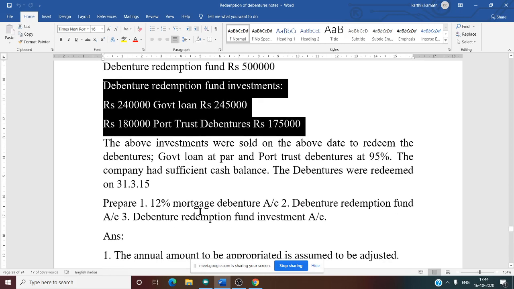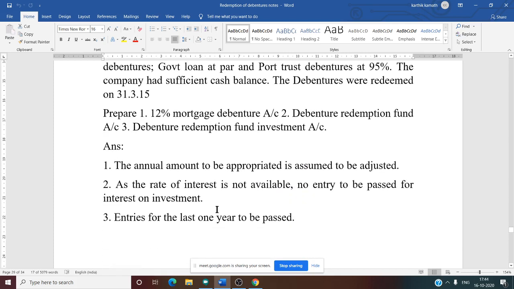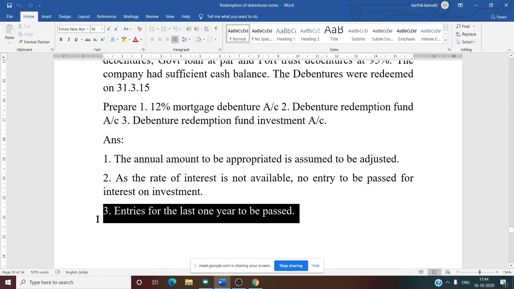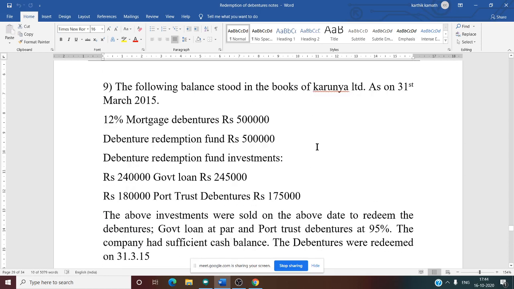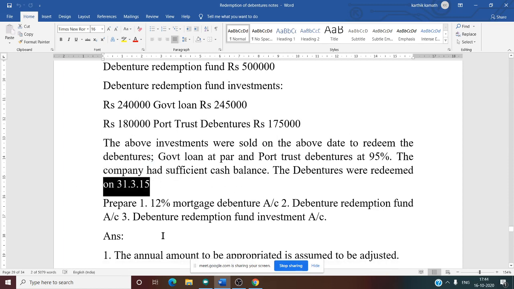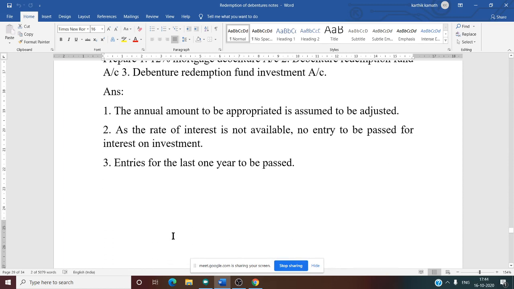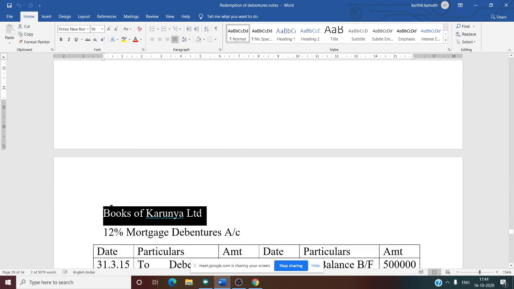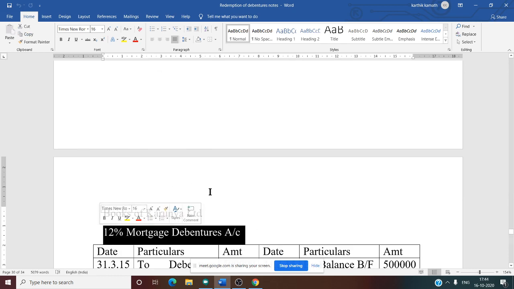So bank information is also not there, because the rate itself is not available. So no entry is to be passed for interest on investment. Entry for the last 1 year is to be passed. Why the last 1 year? The closing balance as on 31st March 2015 is given and the investment is sold on 31st March 2015. So only last year's entry. Now we will prepare the ledger accounts. After knowing all the rules and notes, first account in the books of Karunya Limited, 12% mortgage debenture account.